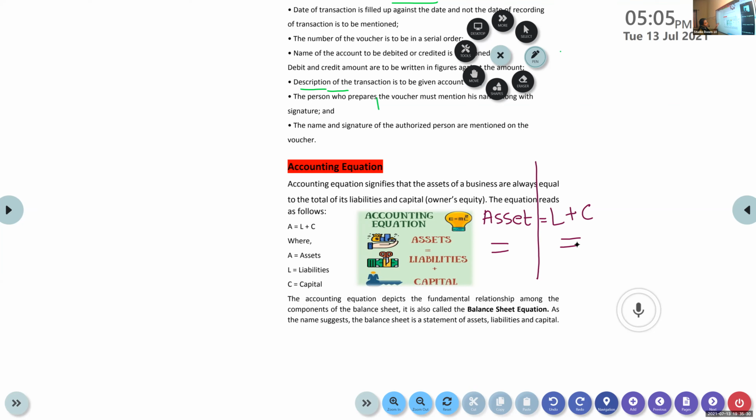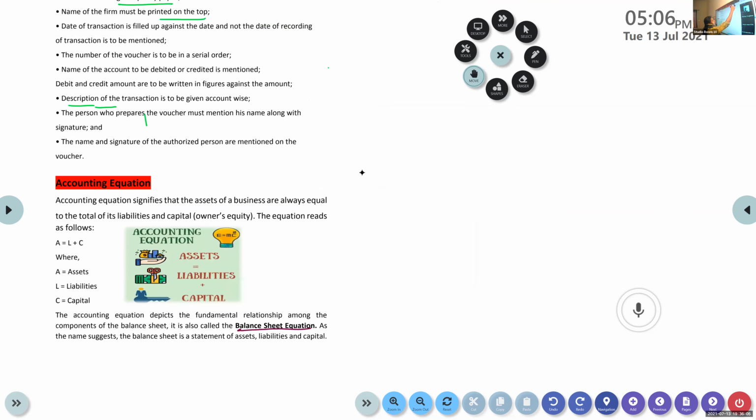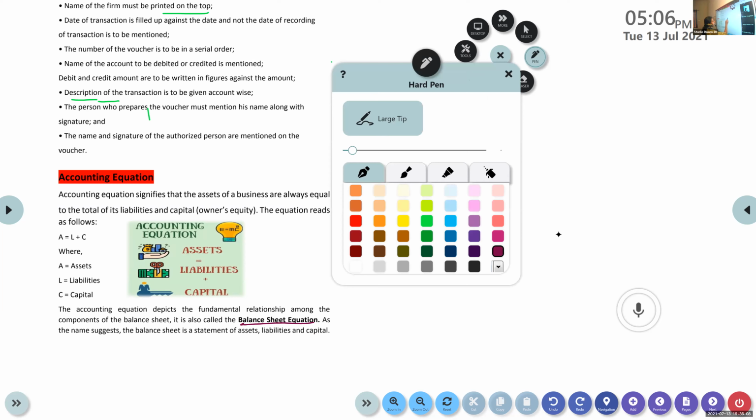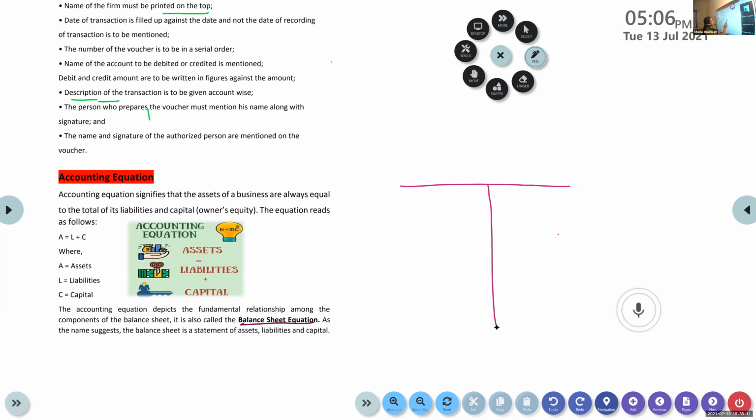Now, this accounting equation is also called the balance sheet equation. Balance sheet is a financial statement. I told you in the morning session also, what are the financial statements? Final accounts. At last, what do you prepare? We prepare the trading and profit and loss account and the balance sheet. I'll just show you the format of a balance sheet. It is in this shape.